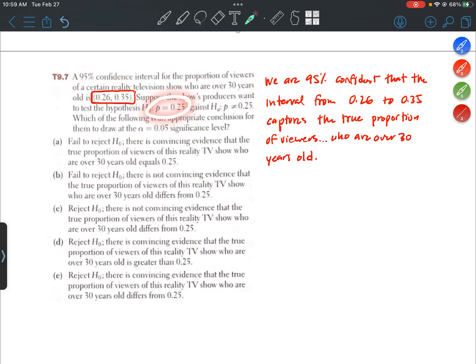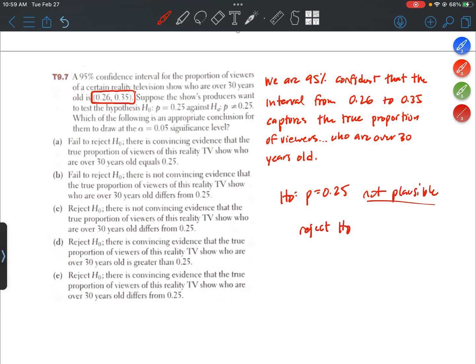Now, what does the null hypothesis say? 25%. Well, that is not a plausible value, right? Because 0.25 is not in this interval. So our null hypothesis that p equals 0.25 is not plausible. So if it isn't plausible, we're going to reject it. We're going to reject the null hypothesis in favor of the alternative.